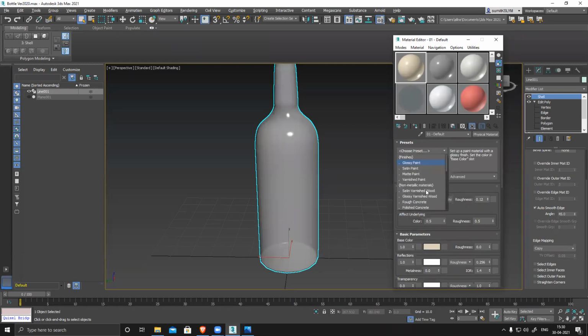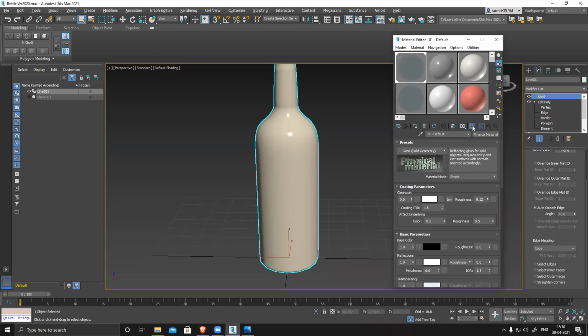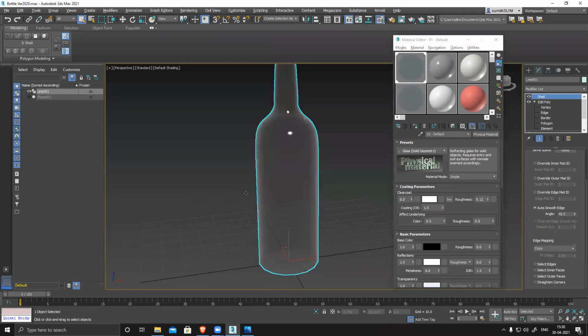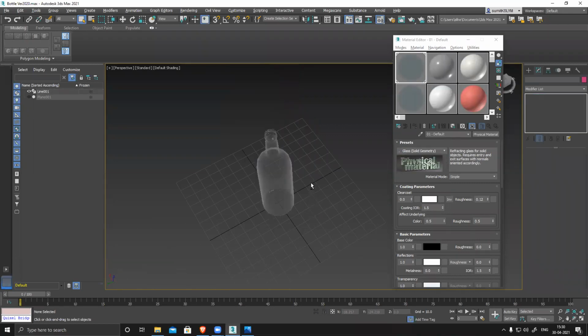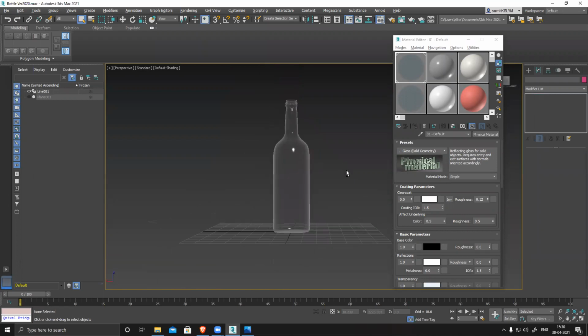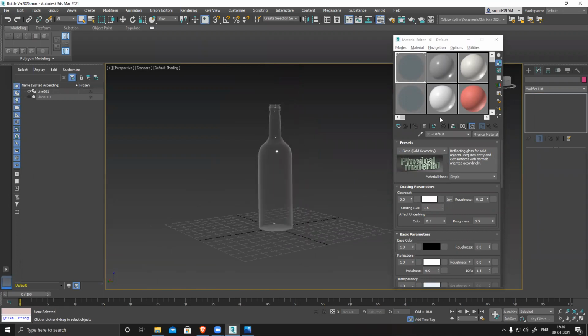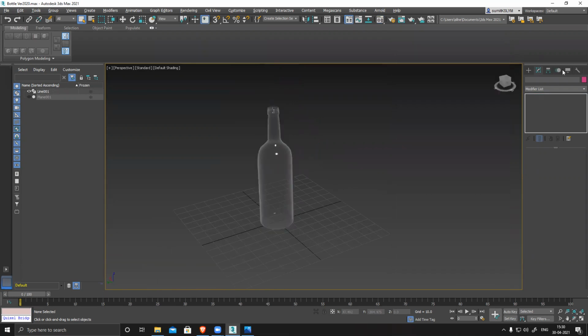Suppose I want, okay, let's see, I'll apply this one. Replace. There's glass, thin glass, solid glass, process glass. Select this, apply, and you can see it becomes glass with all the reflection; all these properties and materials are there already.